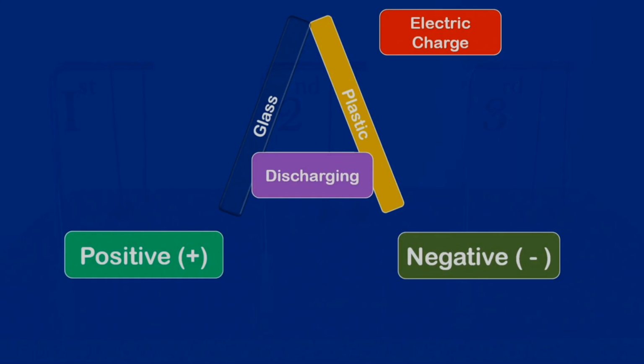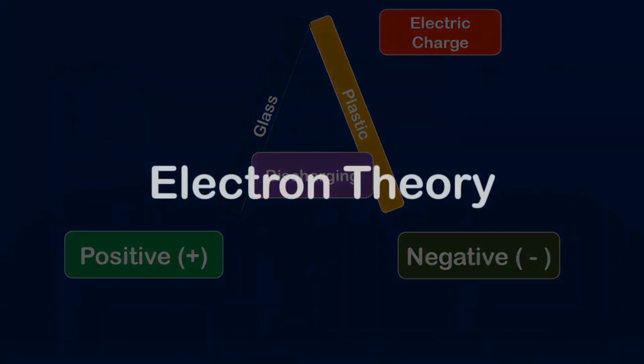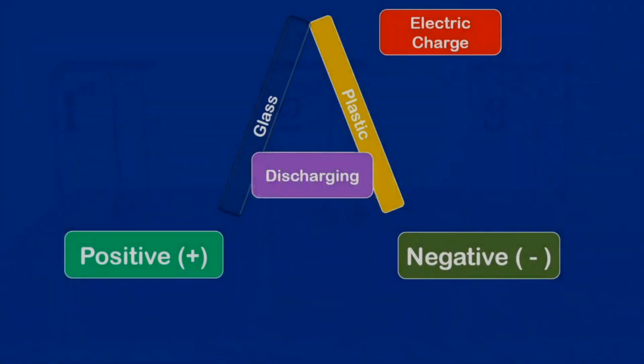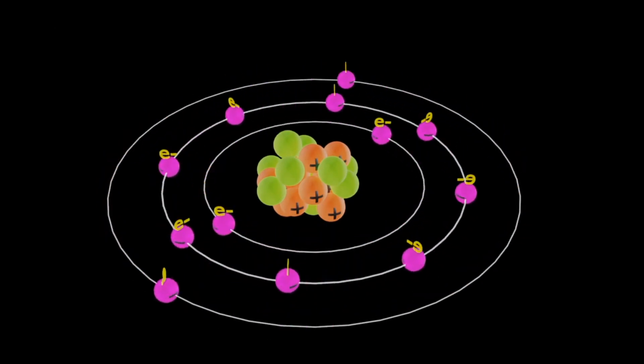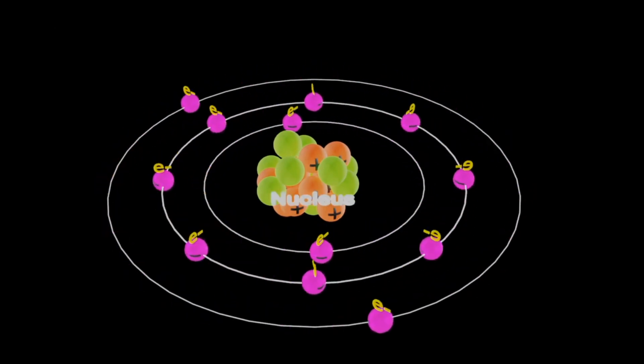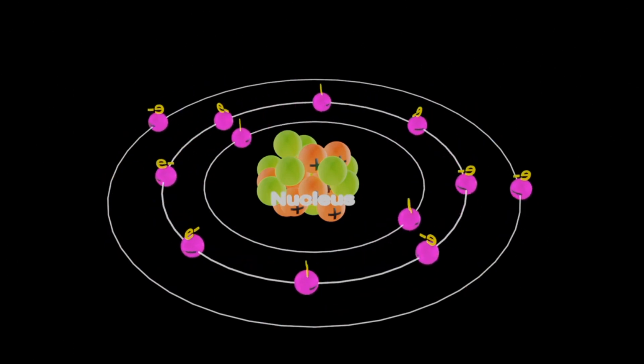But the story remains. You must be thinking about how it will be known whether the glass will have positive or negative charge, and what charge will come in the plastic rod. So let's understand the electron theory to understand this. As we know, everything in this universe is made of atoms, and an atom is made up of protons, neutrons and electrons, where the protons and neutrons are held together in the nucleus with the help of strong nuclear force.